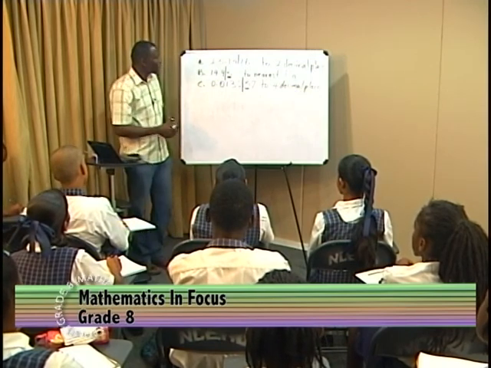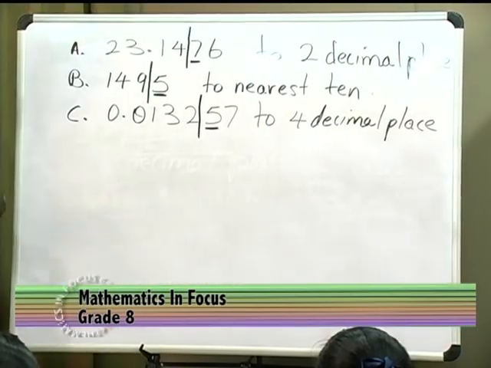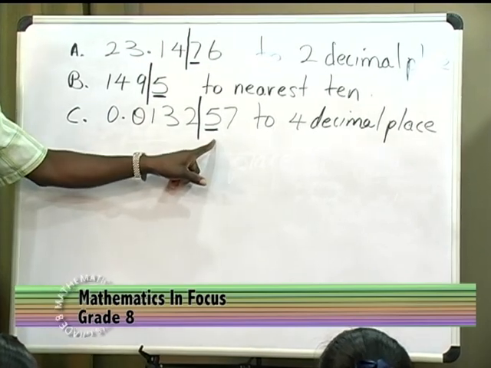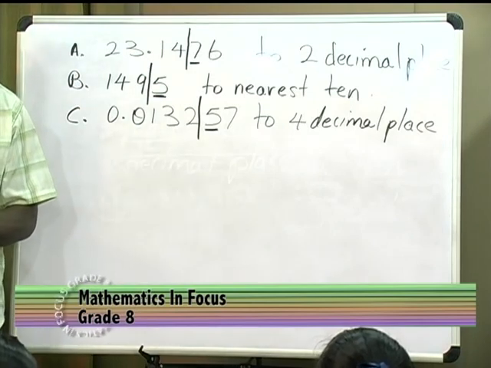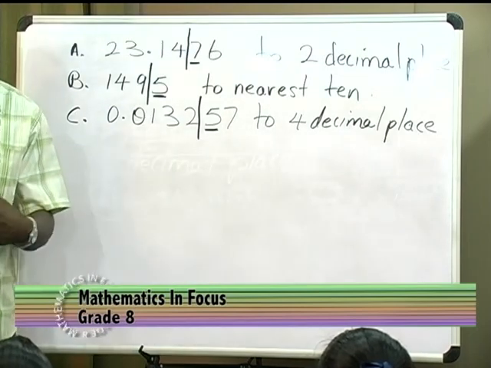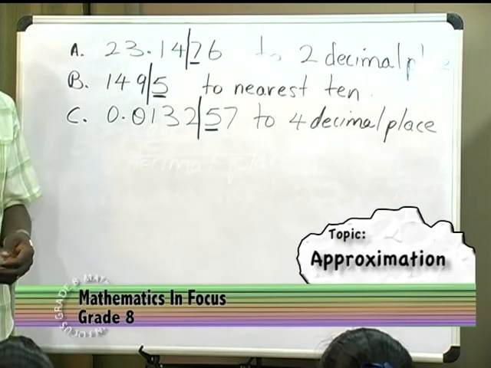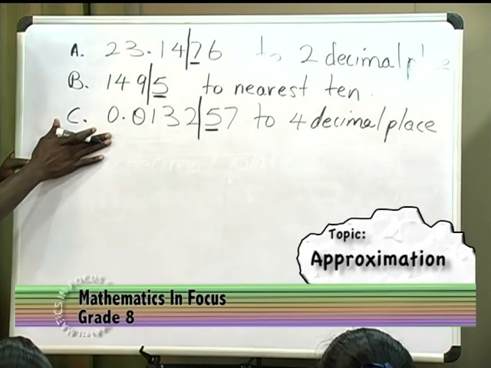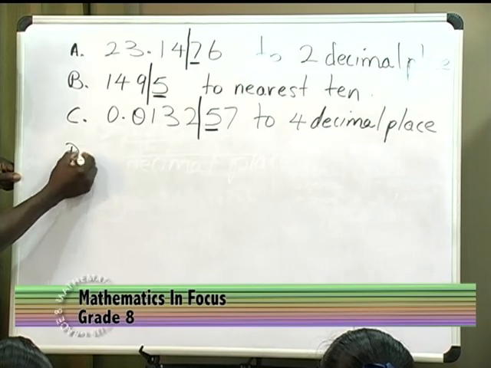Okay? So let us see. In this case, is this digit less than 5? No, sir. Is this one less than 5? No, sir. Is this one less than 5? No, sir. So none of them is less than 5, so we do not have to apply that here. But then if we do not have any that satisfy the less than 5, well then we look to see if the digit is more than 5. Now remember, less than 5 says that if it is less than 5, we keep the number as it is. So for example, let me just give a fourth one here.